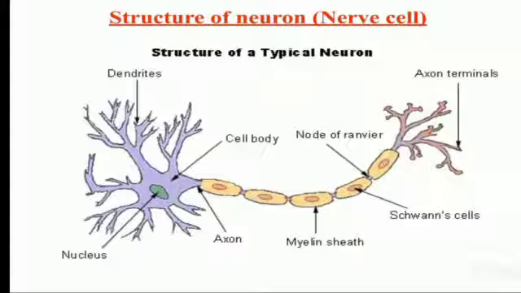This axon terminates at an axon terminal, which has small vesicles containing neurotransmitter, and this is important for the transmission of nerve impulses. So this is the structure of a typical neuron. It has a cyton, that is, the cell body. It contains the nucleus, dendrites, and there is an elongated fiber called the axon. It is covered by the myelin sheath. There is a gap between the myelin sheaths called the node of Ranvier. So this is the structure of a typical neuron.